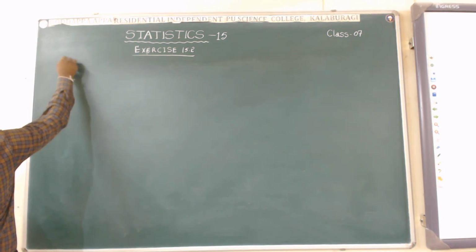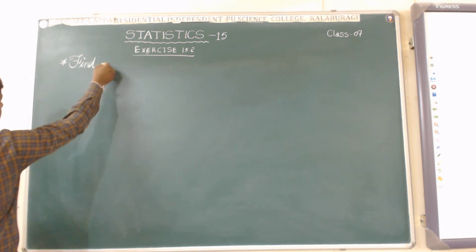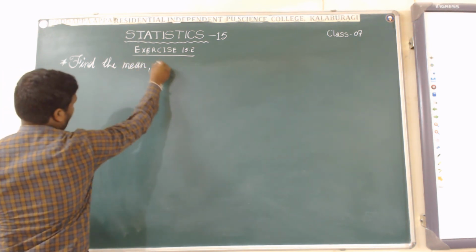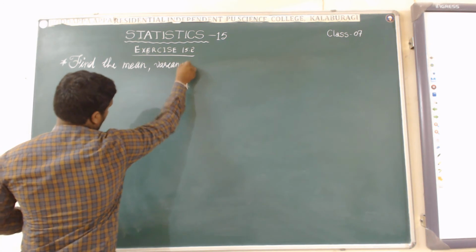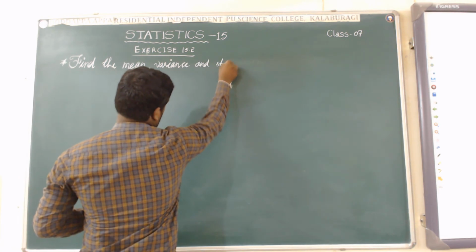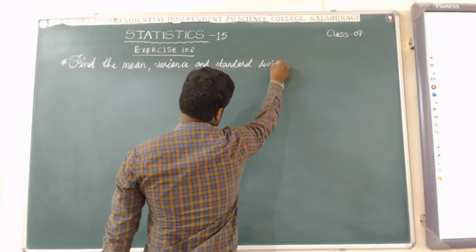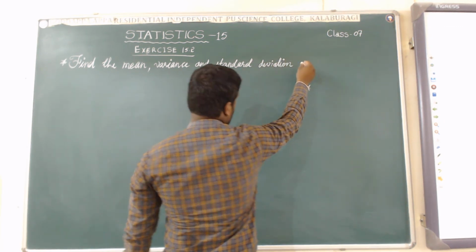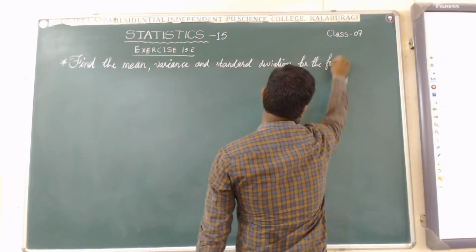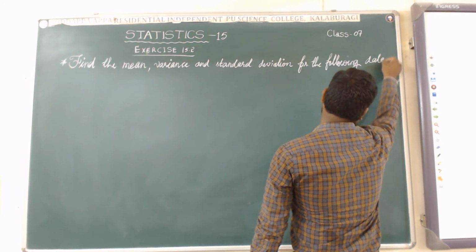Find the mean, variance and standard deviation for the following data.